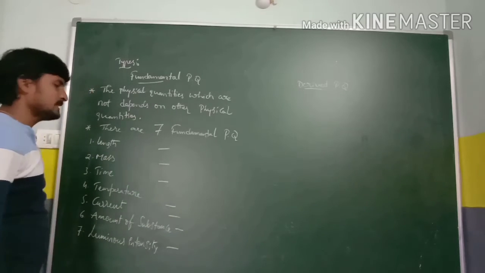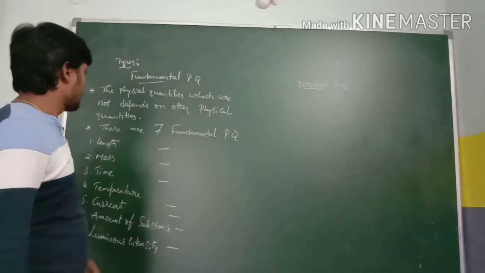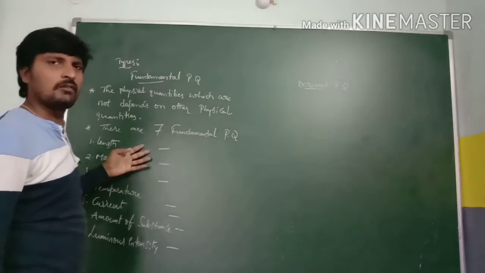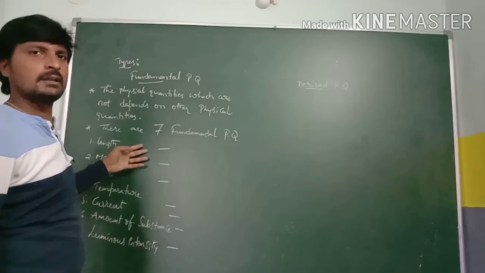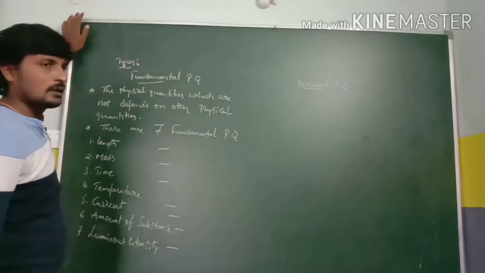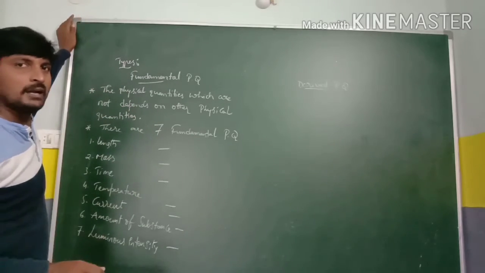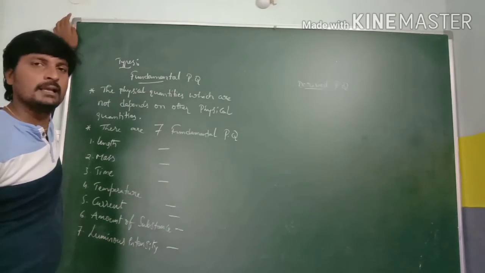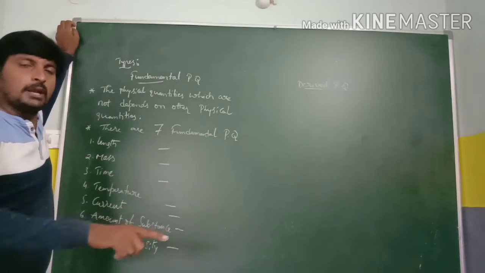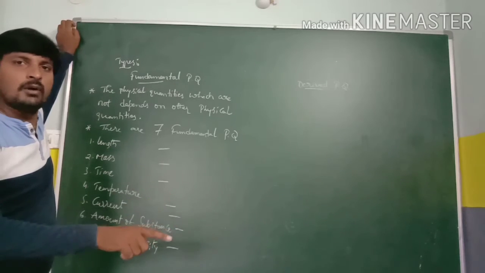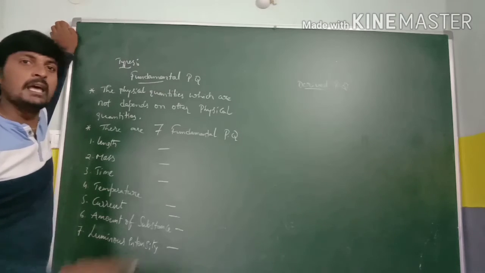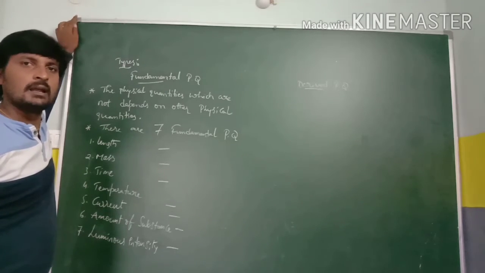Okay, so for these 7 fundamental physical quantities, there should be standard values which are used to measure them. Those standard values are nothing but fundamental units. As I already said, a physical quantity is a quantity which can be measured, and a unit is there to measure the physical quantity.